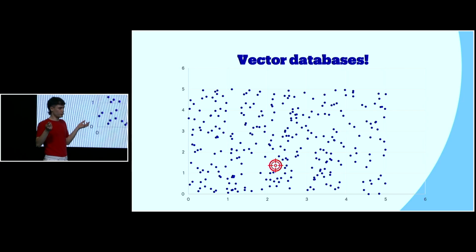What we cannot do, because it's too large, is, again, brute force. But what we can do is rely on some smart algorithms. One of these algorithms, called inverted file index, would cluster the embeddings that we have in this vector space.